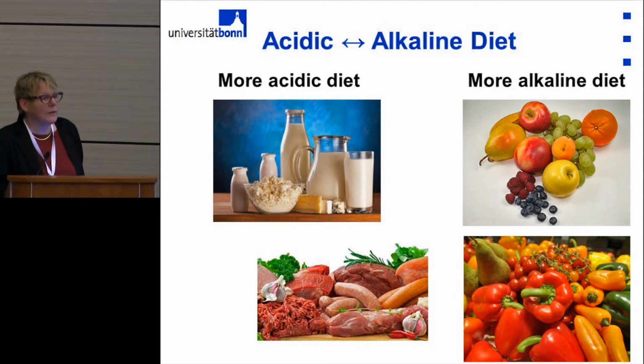So I think it's rather the relation between the acidity delivering products compared to the base precursors like fruit and vegetables. In other words, if you have your fruit and vegetables with your steak, that might be less detrimental to bone than just having the steak without any fruit and vegetables.